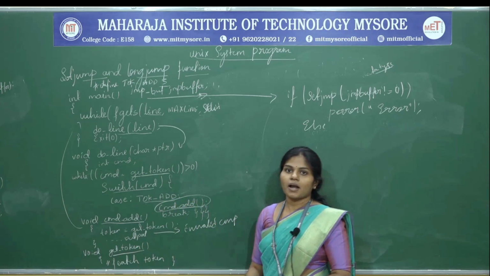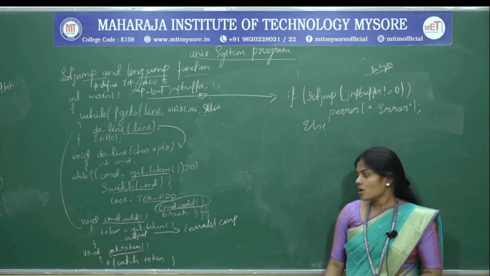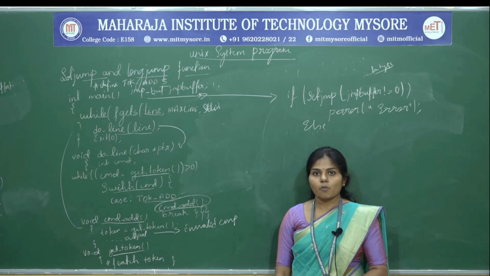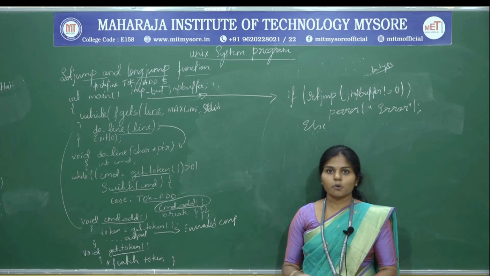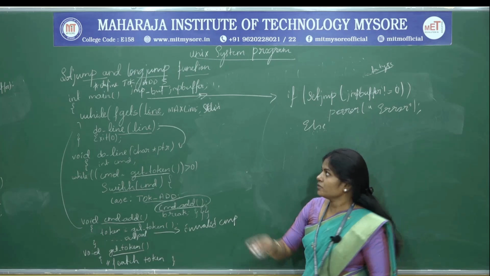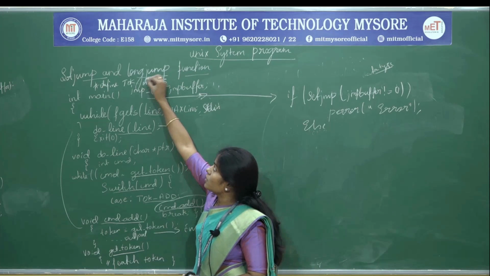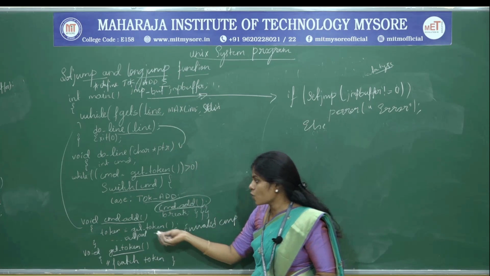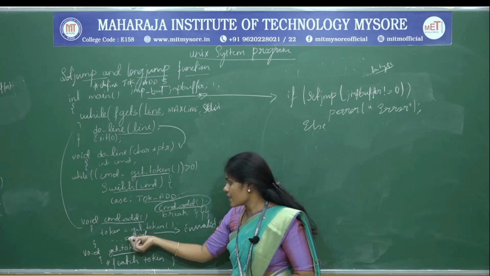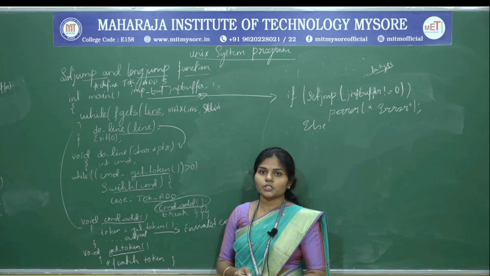So why? Because the command is wrong. It is not able to run this command. So in that case there will be a problem, right? To overcome this problem, we are going to make use of the longjmp function. So instead of the control going back to the main function, let us write the longjmp function here.